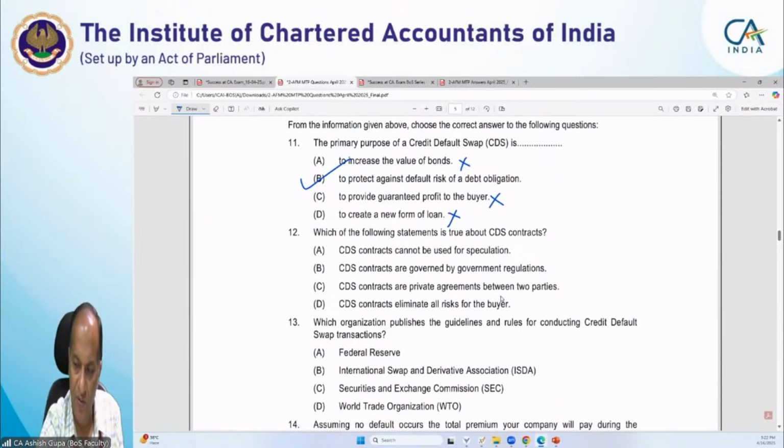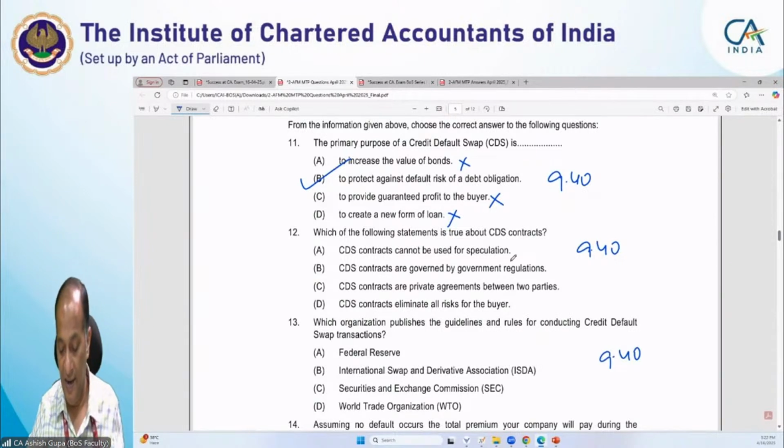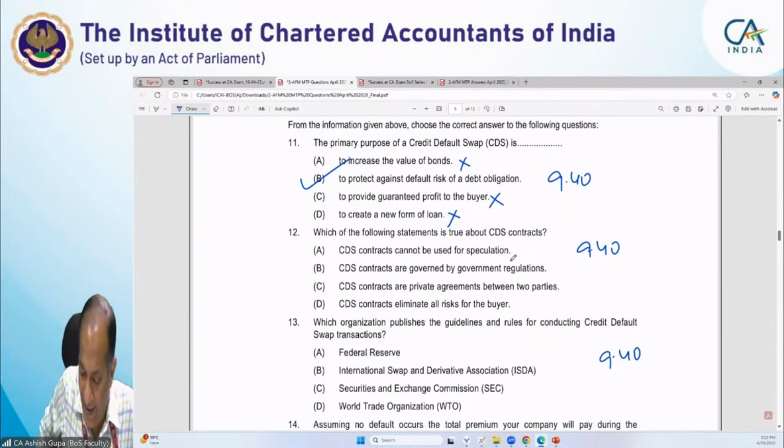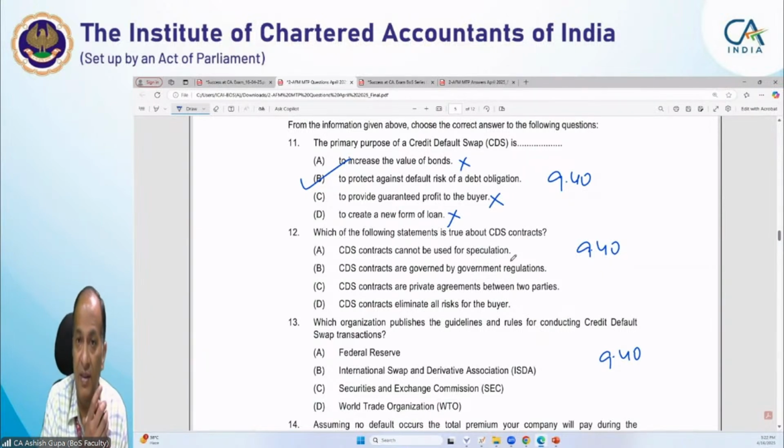You can see most of the answers to these questions are related to page number 9.40. Which of the following statements is true about the CDS contract? CDS contract cannot be used for speculation. No, it is incorrect. They can also be used for speculation, and I think to some extent the 2008 Lehman Brothers crisis is one of the reasons, because CDS had been used for speculation purposes. CDS contracts are governed by government regulation.